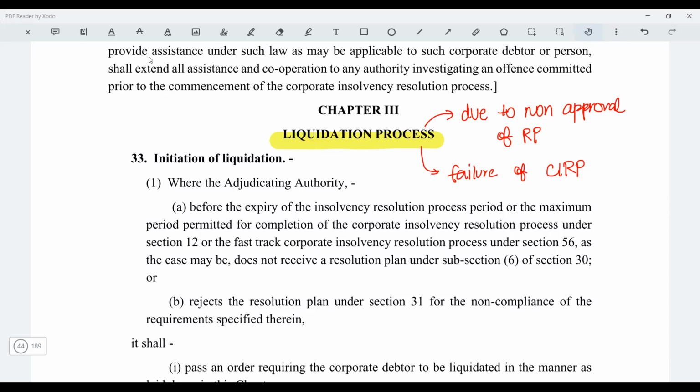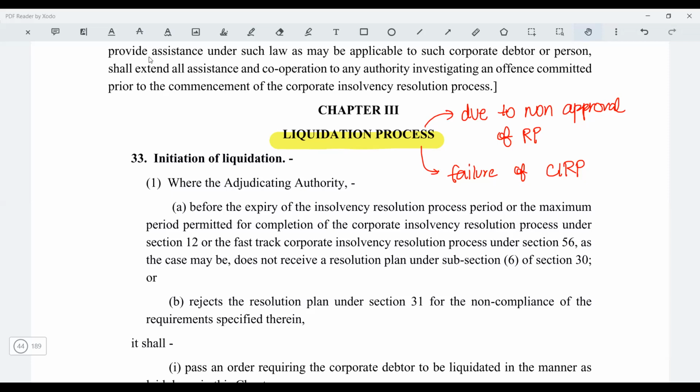So basically, one question which you will get is, when can the liquidation process be initiated? Just understand, this is the liquidation process which is initiated because the corporate insolvency resolution process has failed, or the resolution plan could not get approved. You need to understand this first point, because we'll study section 59 also. Section 59 talks about the liquidation process which is voluntary in nature. The provisions from the Companies Act have been deleted and you have got it here. So don't mingle the two provisions, right?